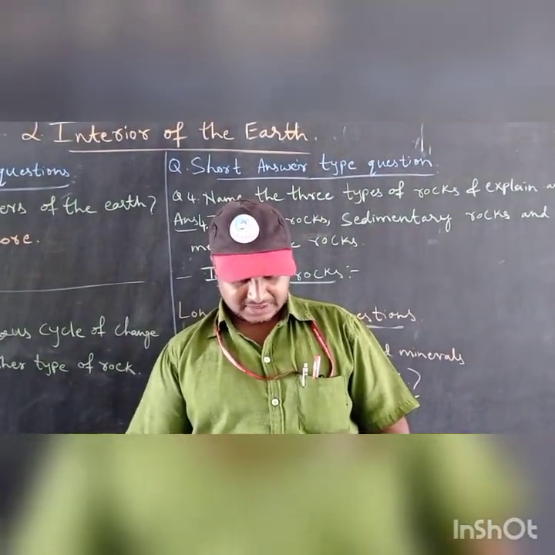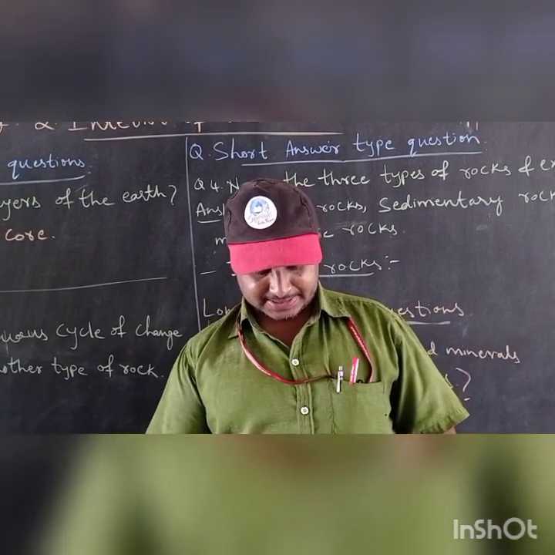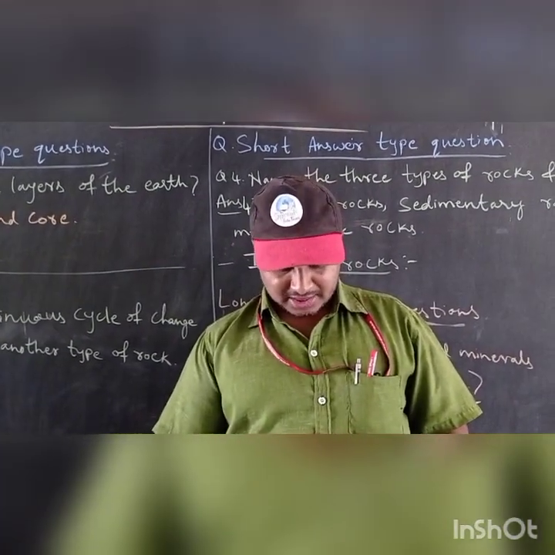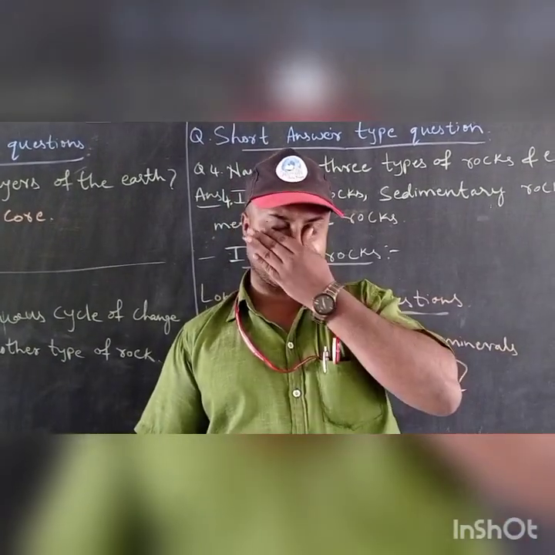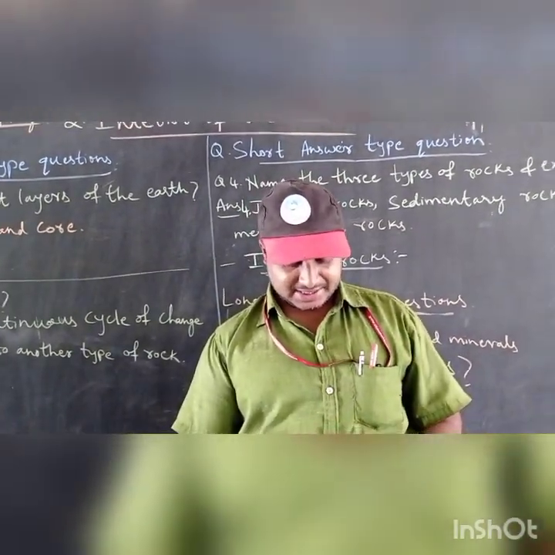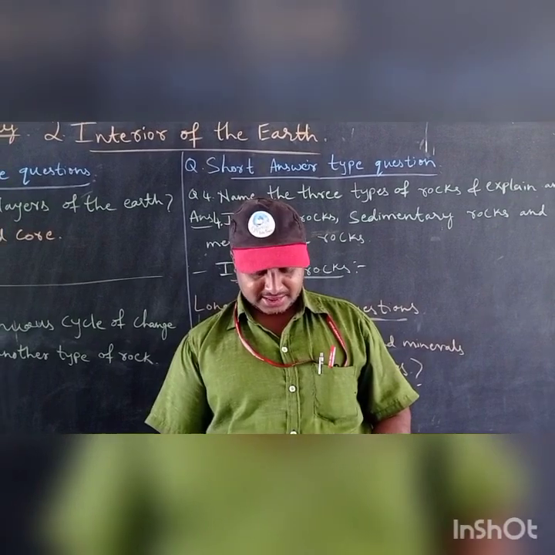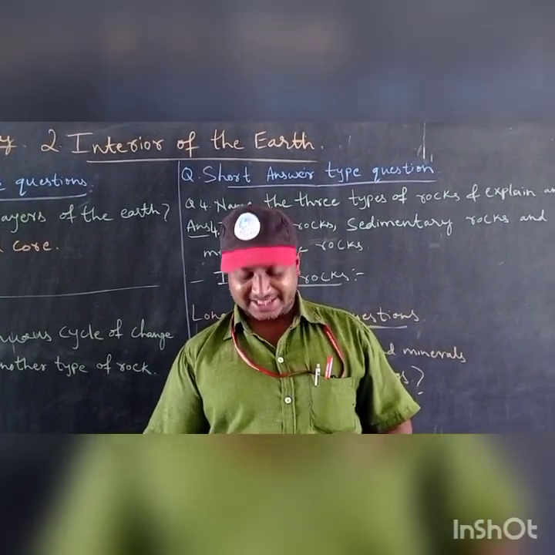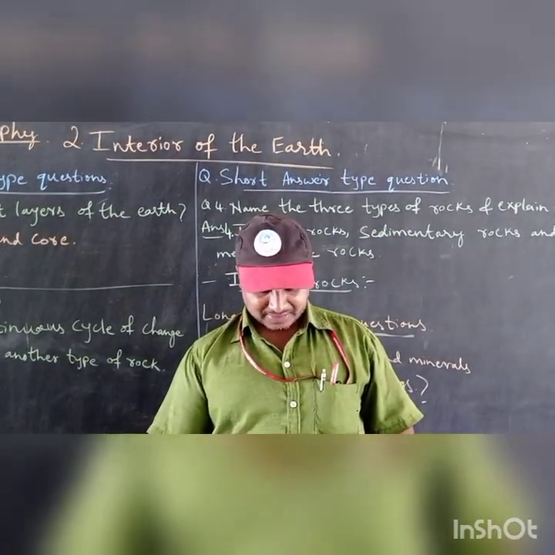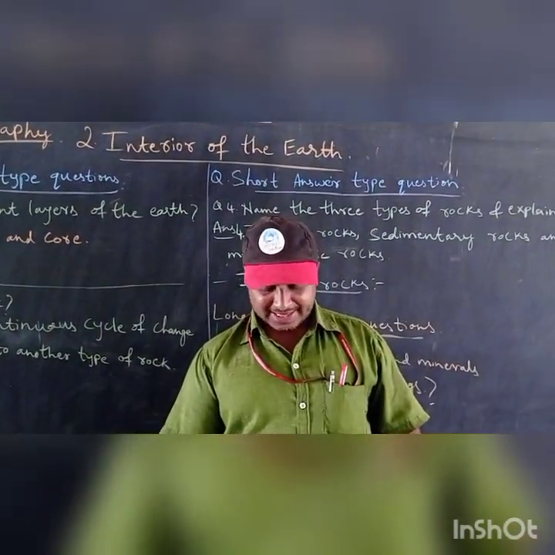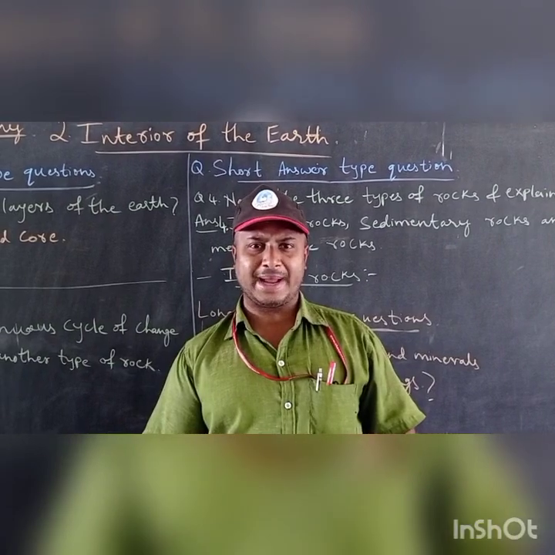The first point, igneous rock. Igneous word is derived from a Latin word ignis, means fire. Second point, these are formed by the cooling and solidification of the molten magma.